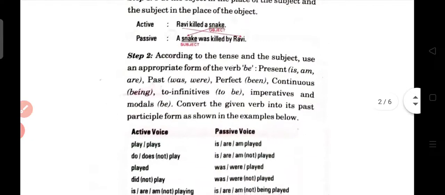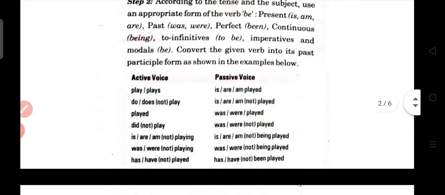So now, according to tenses, the subject uses an appropriate form of the verb be, that is, am, are, was, were, been, to be. That will do further. As in the active to passive voice, suppose the simple present tense changes to present continuous. In the same way, simple past tense changes to past continuous, and simple future changes to future continuous. That we will discuss in detail, how we change the tenses from active to passive voice.